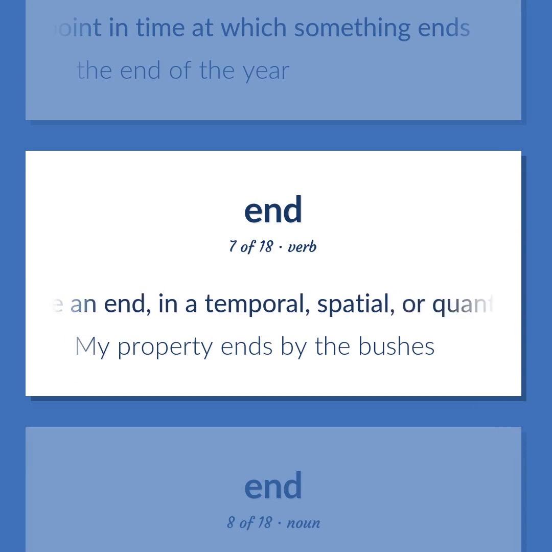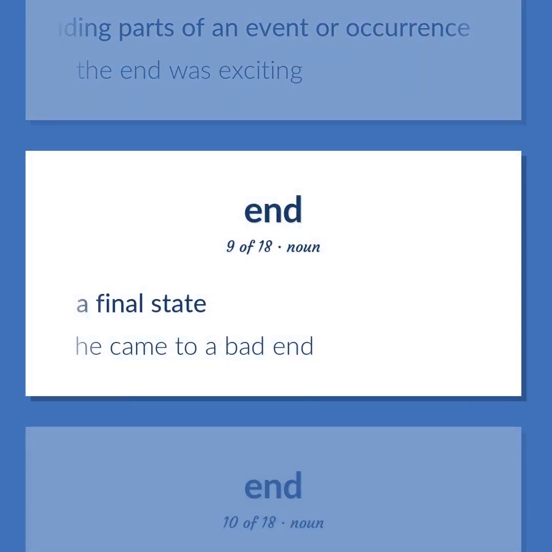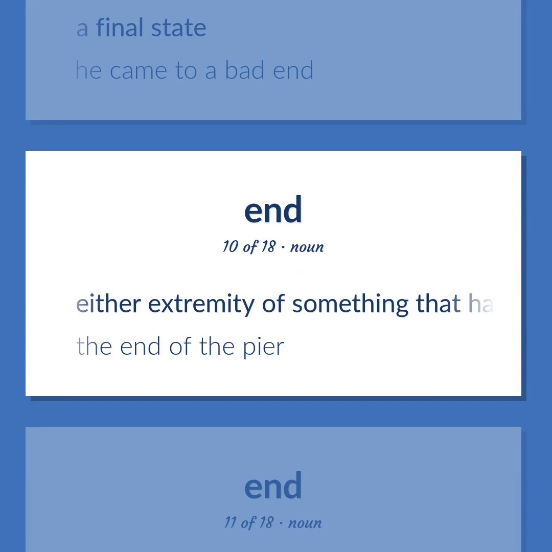Have an end, in a temporal, spatial, or quantitative sense, either spatial or metaphorical. My property ends by the bushes. The final stage or concluding parts of an event or occurrence. The end was exciting. A final state. He came to a bad end. Either extremity of something that has length. The end of the pier.